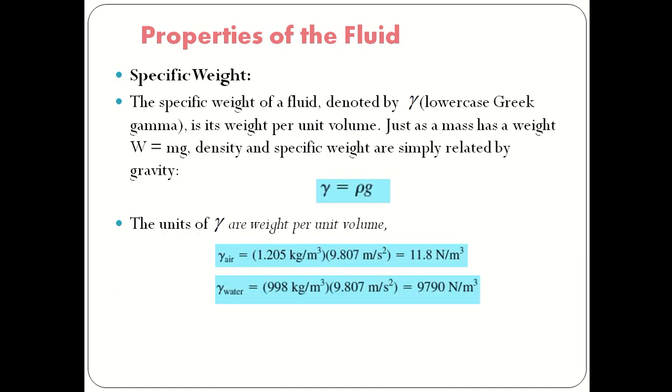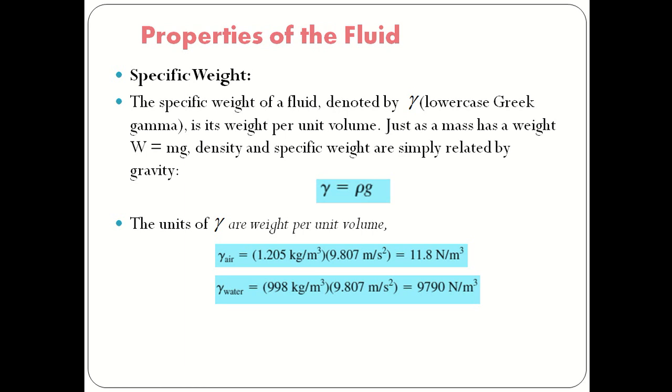Now the next one, the specific weight. The specific weight of a fluid is denoted by the lower Greek letter gamma. It is the weight per unit volume. Just as a mass has a weight, W is equal to mg, where m is mass multiplied with acceleration due to gravity. So density and specific weight are simply related by gravity. That means gamma, the specific weight, is equal to density multiplied with gravitational acceleration. The unit of gamma is weight per unit volume.